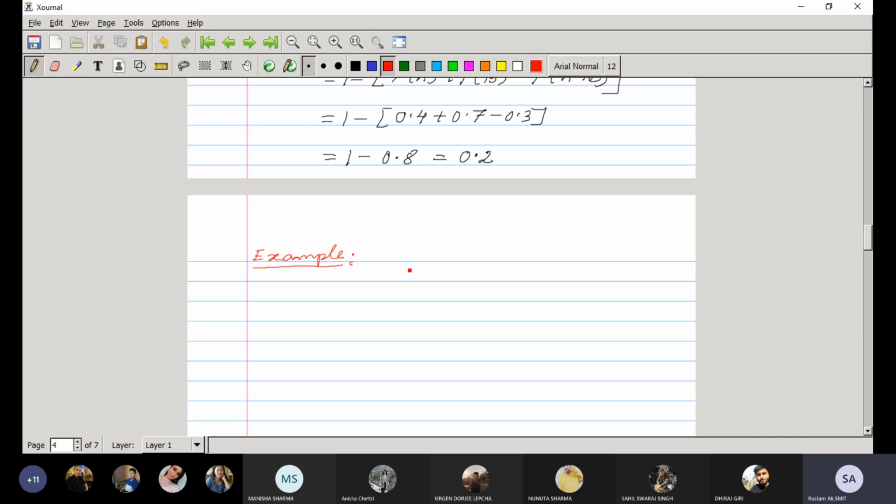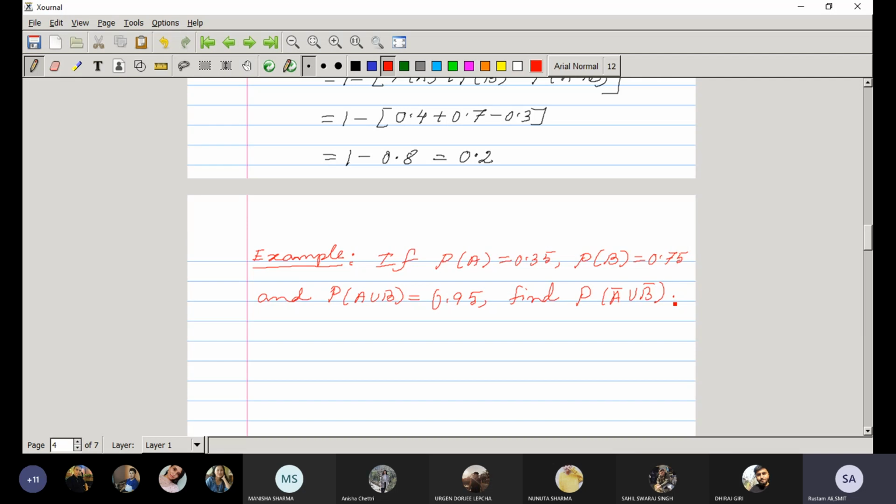If P of A is 0.35, P of B is 0.75 and P of A union B is equal to 0.95, find the probability A complement union B complement.